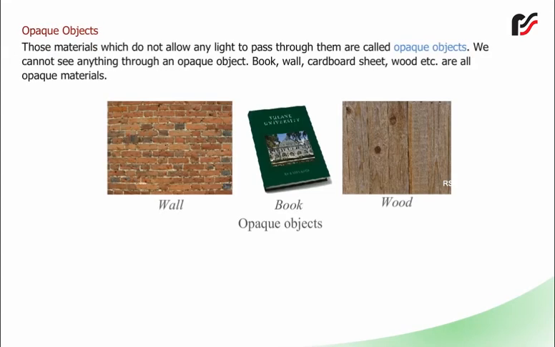Opaque objects. Those materials which do not allow any light to pass through them are called opaque objects. We cannot see anything through an opaque object. Book, wall, cardboard sheet, wood, etc. are all opaque materials.